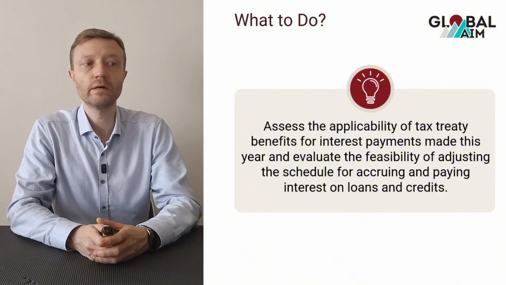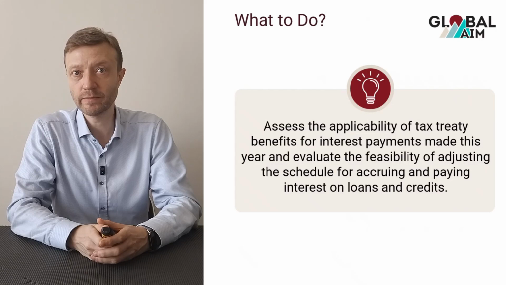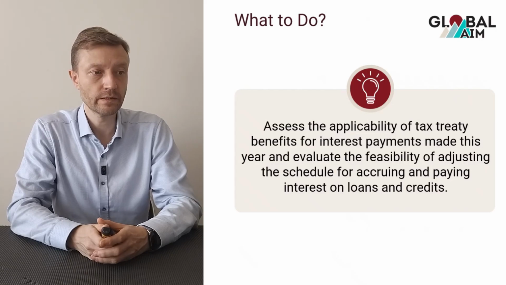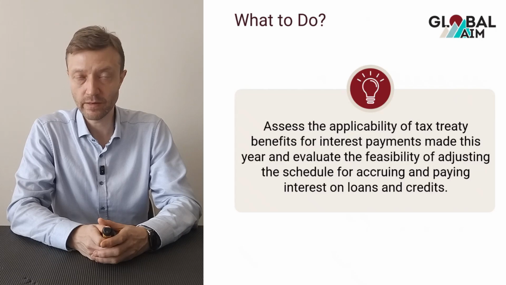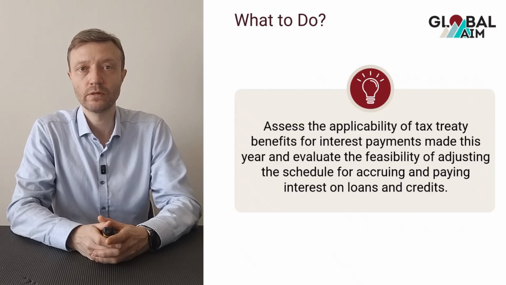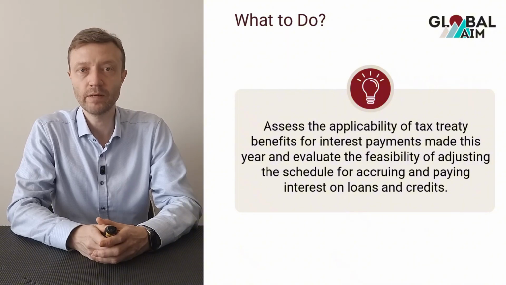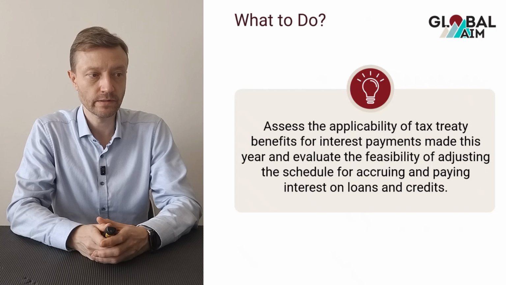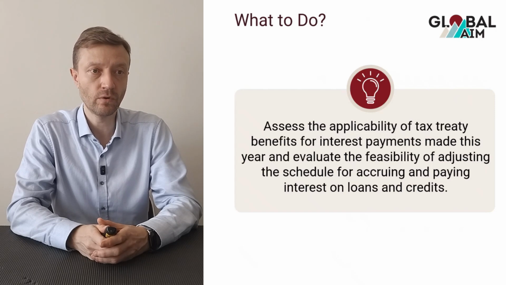So what to do is to assess the applicability of tax treaty benefits for interest payments this year, and consider adjustments to payment schedule and interest payments, and maybe postponing interest payments, and reschedule the interest obligations in a way that next year the 10% withholding tax rate applies more